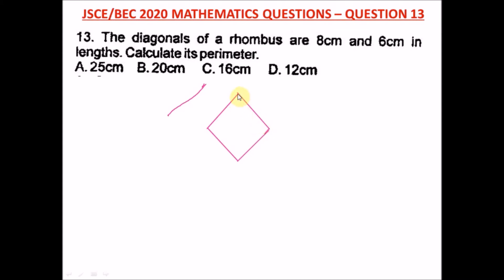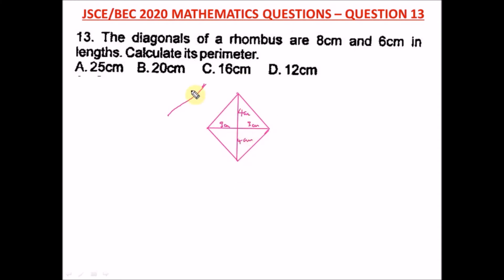All right, and it says the diagonals. So from here to here is 8 centimeters, and from here to here is 6 centimeters. So if this is 8 centimeters, it will divide into two, so we have 4 centimeters here and 4 centimeters here. Then the length of the second diagonal is 6 centimeters, so this will be 3 centimeters and 3 centimeters. Okay, that will divide into two equal parts.